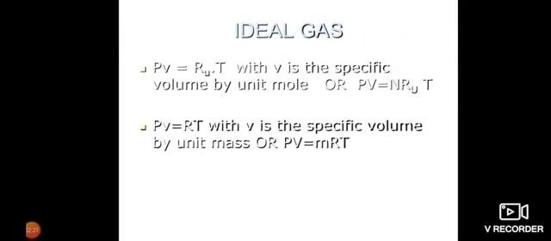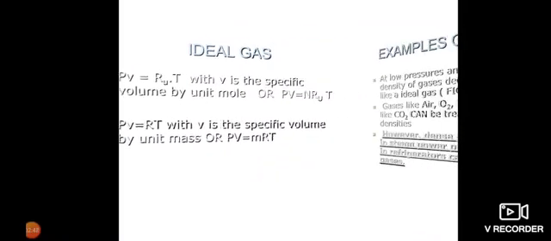Where Ru is the universal gas constant, with v the specific volume per unit mole, PV is equal to N Ru T. Or PV is equal to RT, with v the specific volume per unit mass, or PV is equal to mRT.